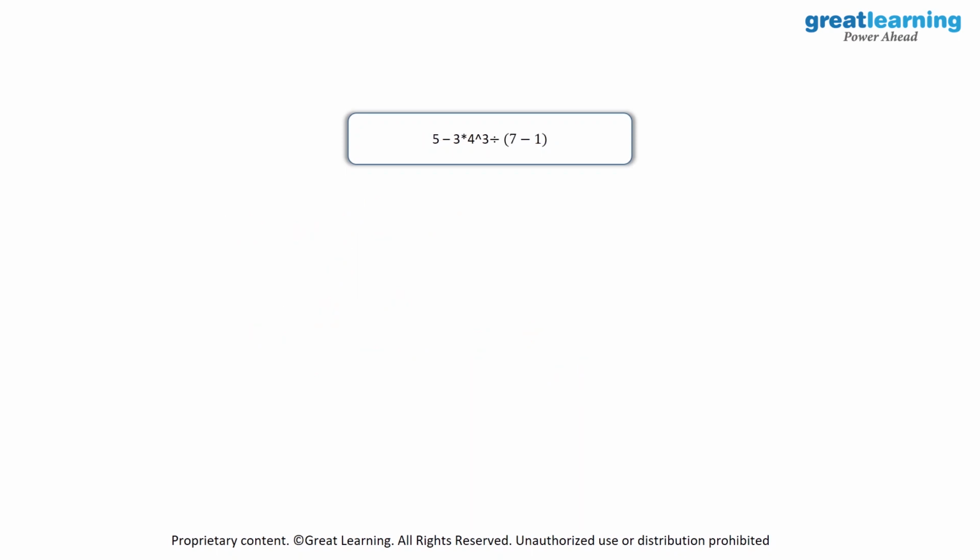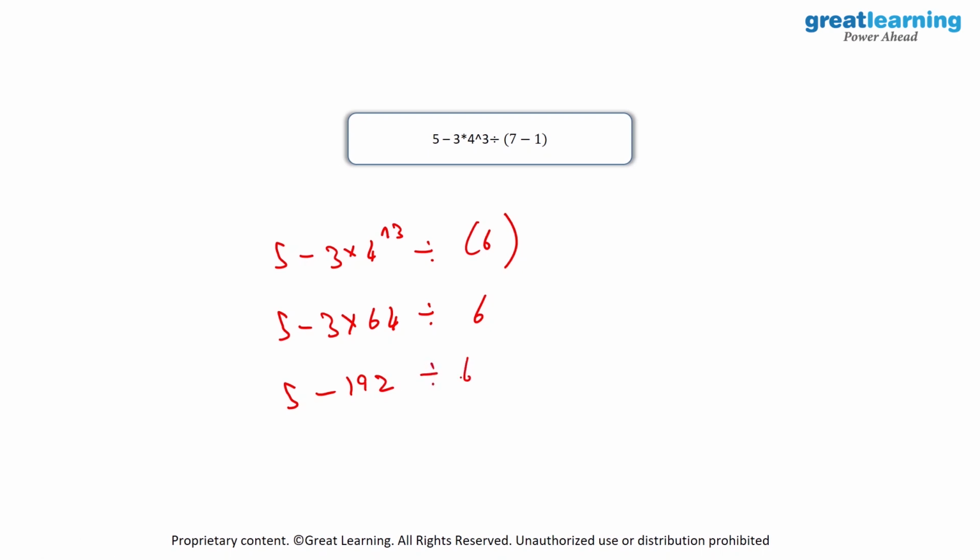Going ahead, we have another simple expression over here: 5 minus 3 into 4 to the power 3 divided by (7 minus 1). So we'd have to start off by solving what is there in parenthesis. So this will become 5 minus of 3 into 4 power 3 divided by 6. Then going ahead, we will have 5 minus 3 into, this will be 4 into 4 into 4, which is 16 into 4, and that is equal to 64, divided by 6. So here we have minus 3 into 64, which is equal to 192. So I'll write down minus 192 divided by 6.